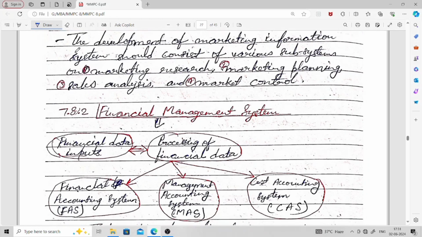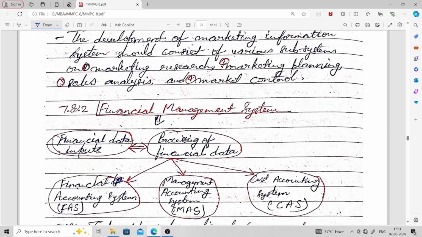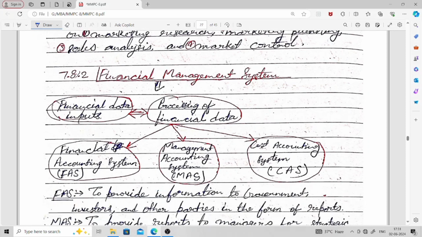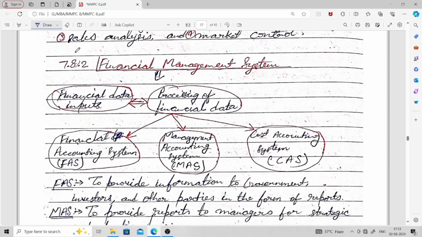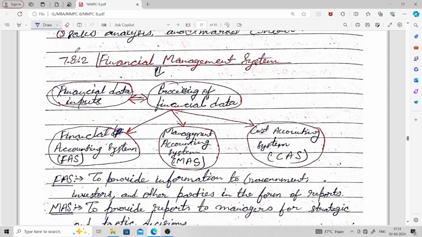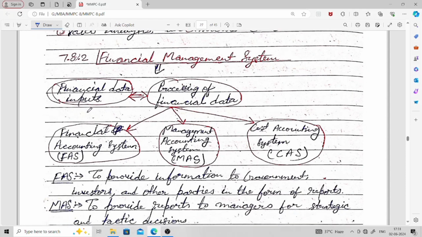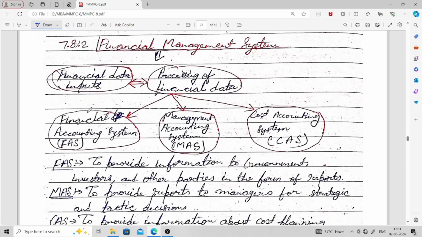Then you have the financial management system. How can we use information system in finance? As you can see on the screen, there are financial data inputs, and then the processing of financial data.